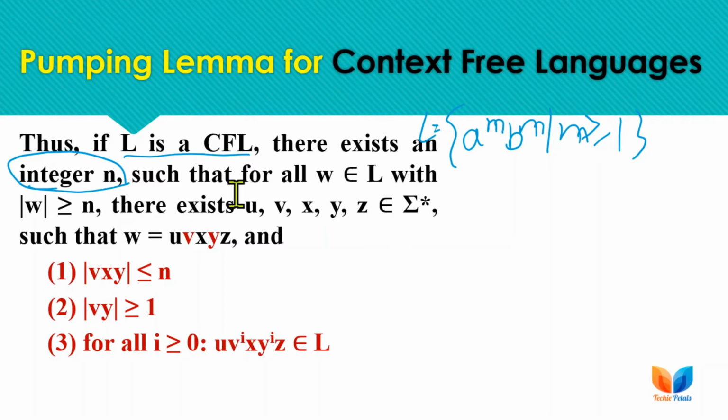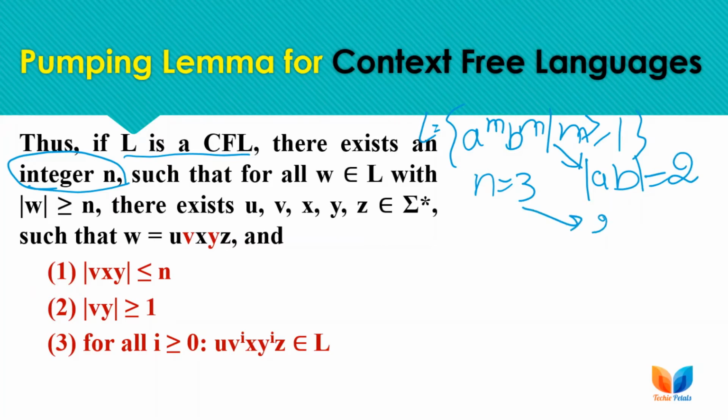And n, if we are taking DFA, is the length of the minimum required string to be accepted plus 1. Here we were taking n as 3 because the minimum acceptable string for this particular language is ab. So the length of the minimum string is 2, and n will be the length of the minimum string plus 1.